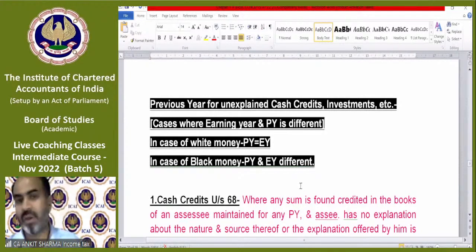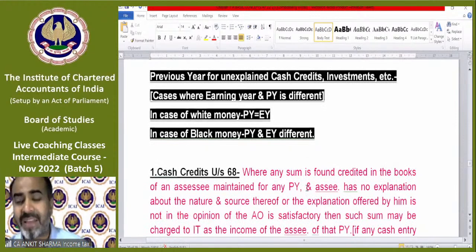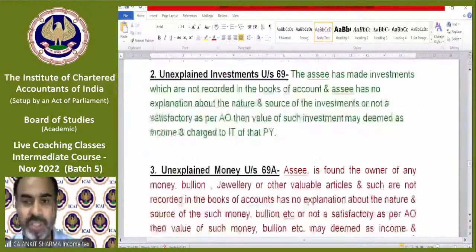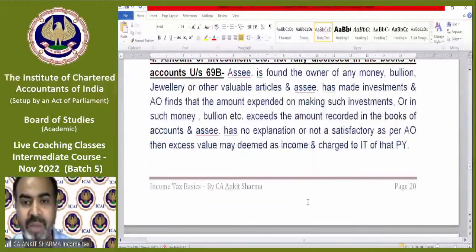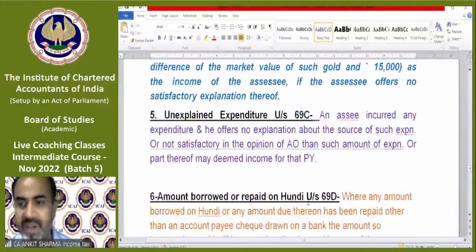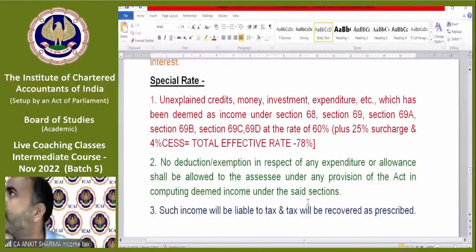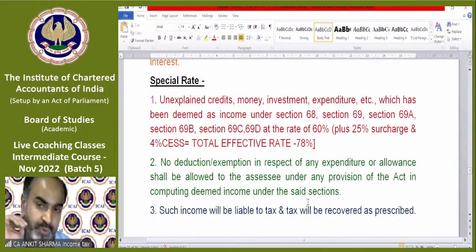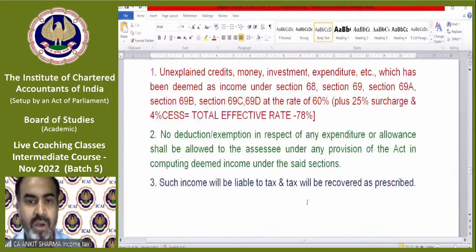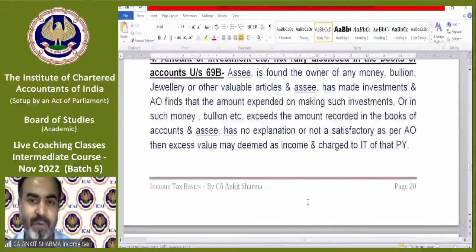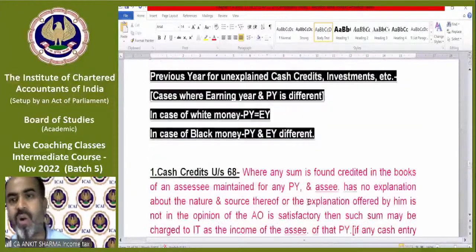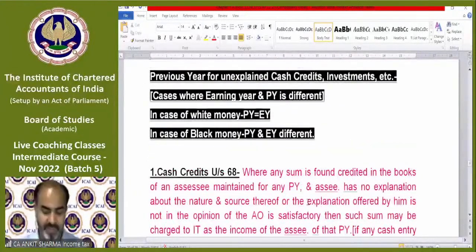Okay. So now the concept. I'll take the MCQ test once I finish this topic. I guess we will be able to take your MCQ test at the end of today's session. Till then, we need to complete this whole provisions. We have some interesting provisions left. So now we are coming to the special provision of black money.